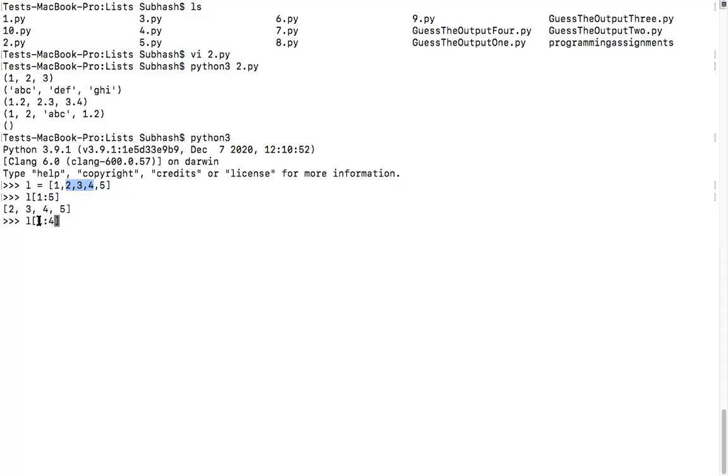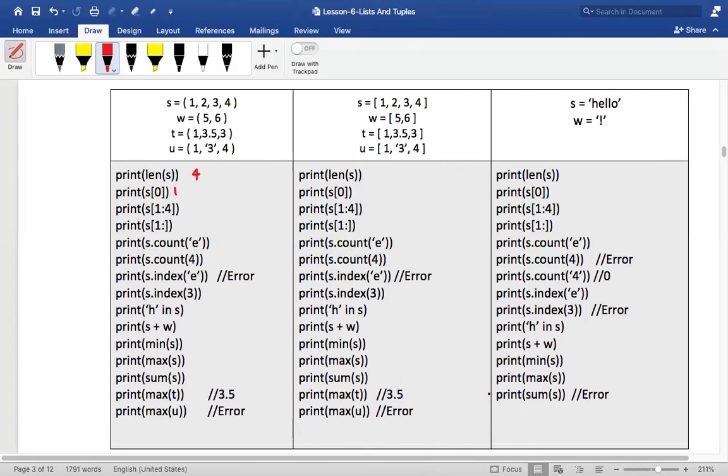Start from the first position, go till the 4th position, but don't include the 4th position is what it says. Therefore the output would be 2 3 4. Did you see that? Did you understand this? In that case, what will be the output of this? Quickly tell me. It is 1:4. 0, 1, 2, 3, 4. So what will be the output? It will be 2, 3, 4.